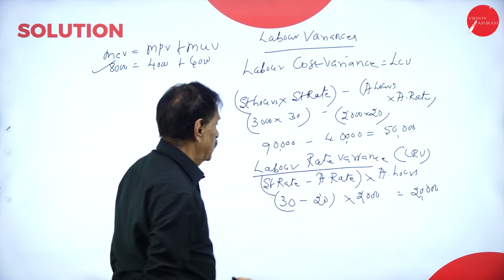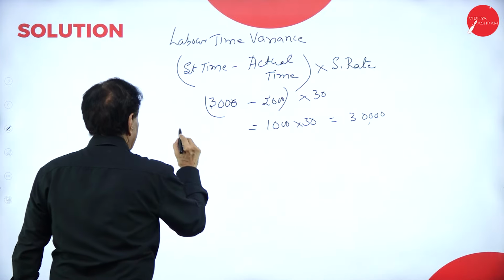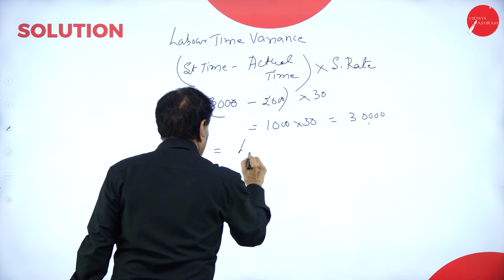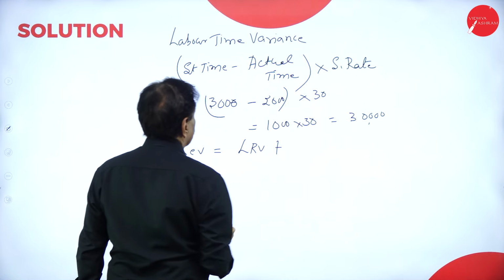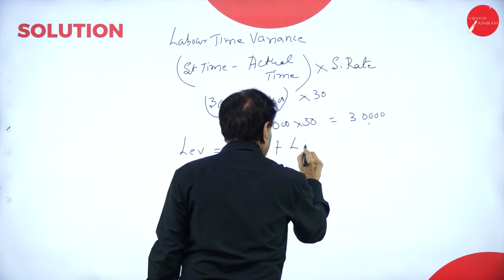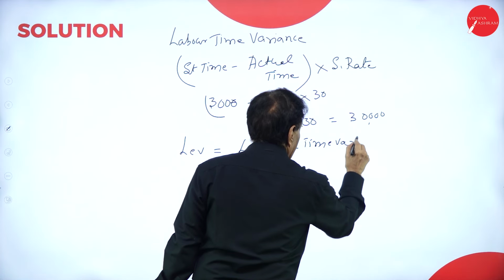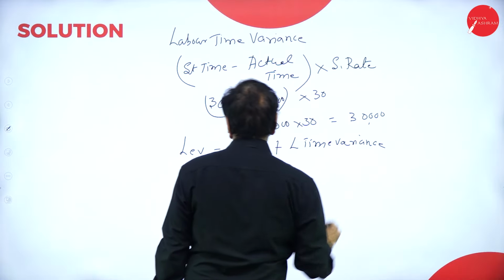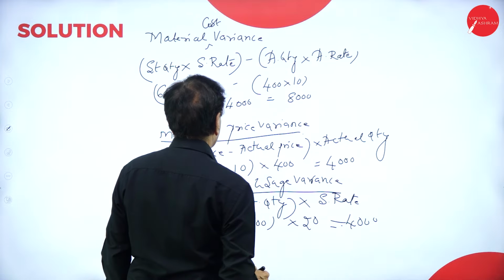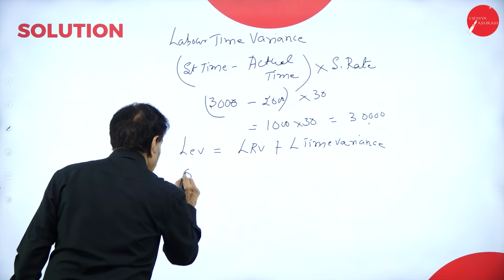30,000 plus 20,000. So LCV, labor cost variance, is equal to LRV plus labor time variance. What is LCV? Labor cost variance is 50,000.